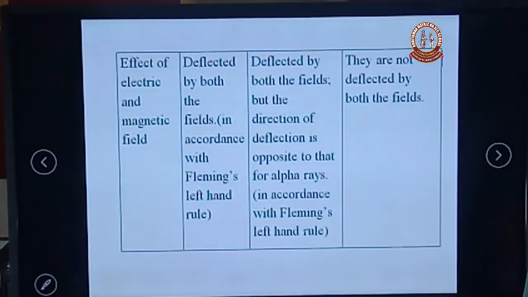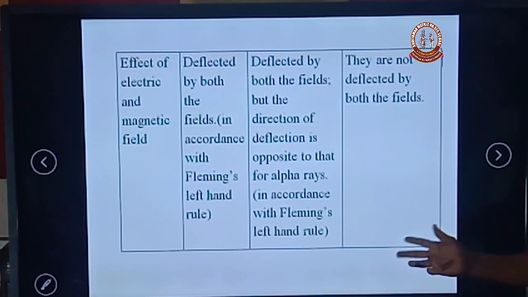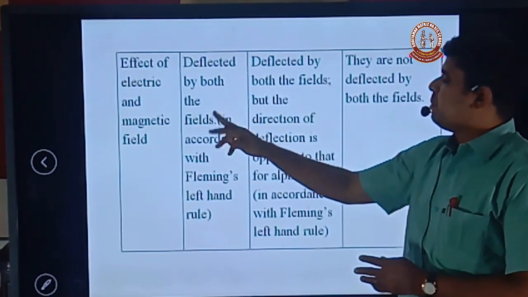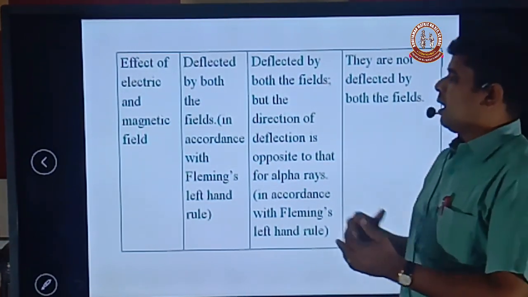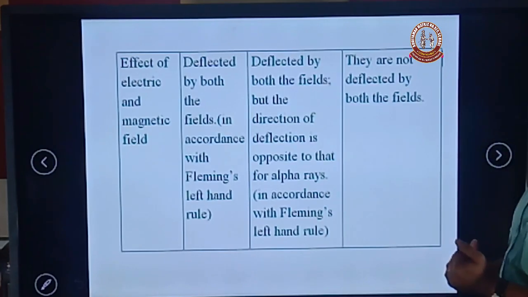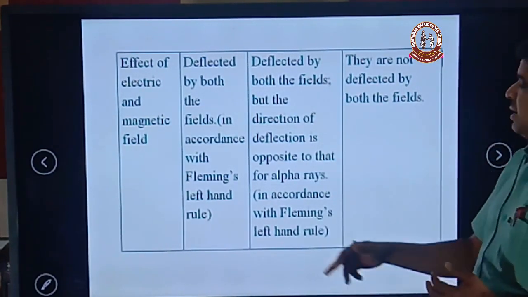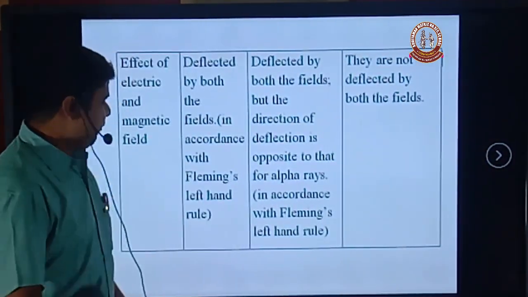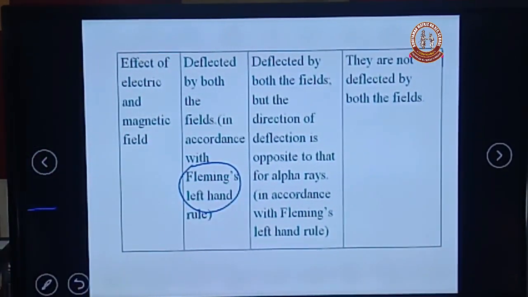Next is the effect of electric and magnetic field, or electrostatic field. Alpha rays are deflected by both electric and magnetic fields. The direction of deflection can be obtained with the help of Fleming's left-hand rule.